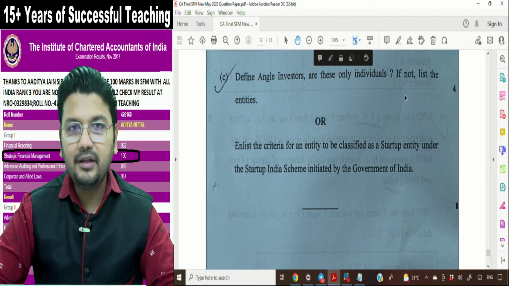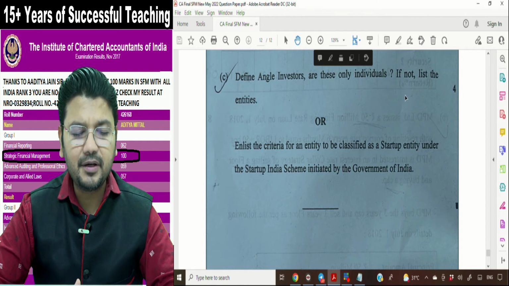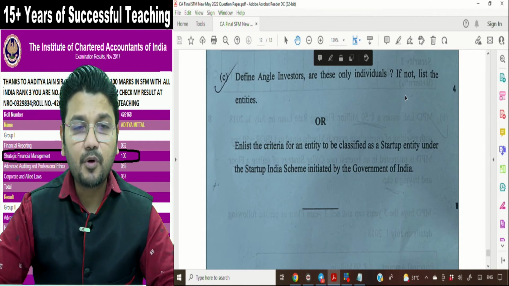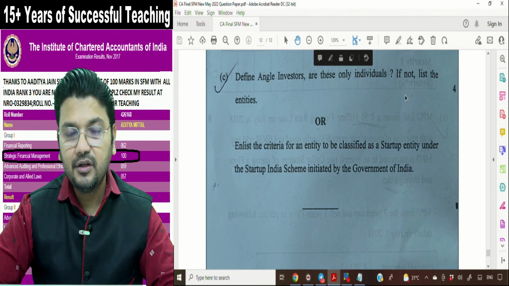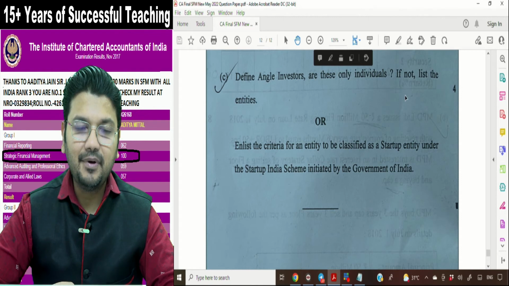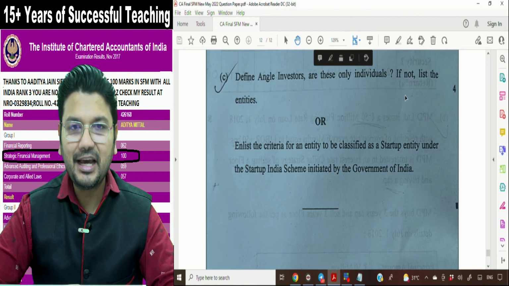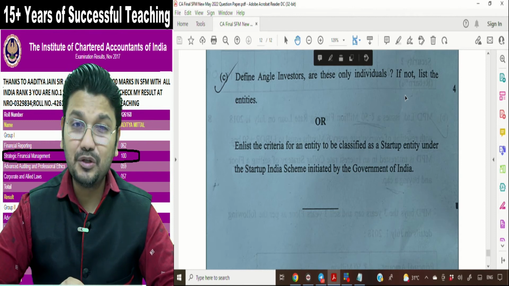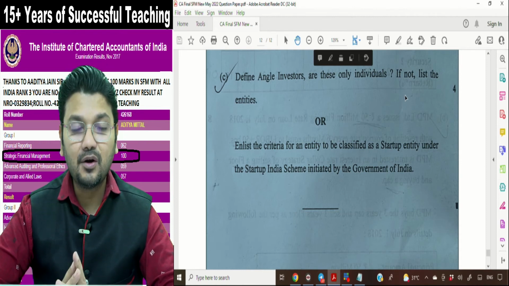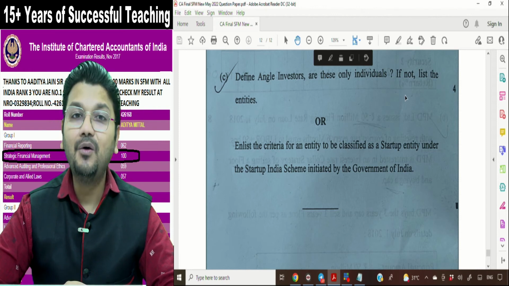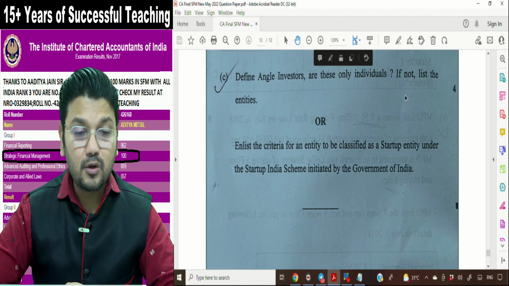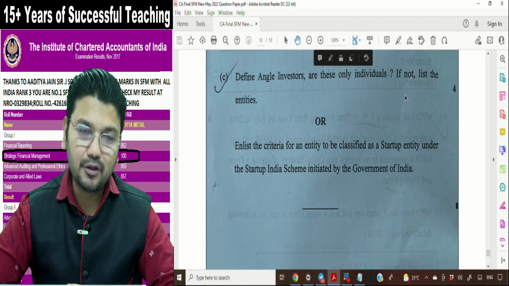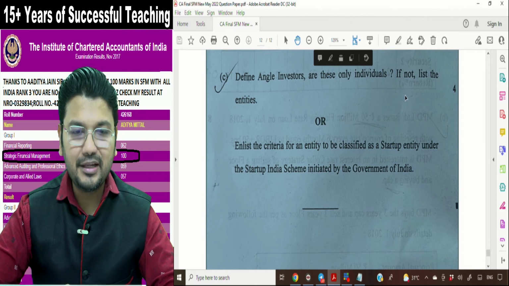All these concepts are covered in our 100% English lectures, which we are providing especially to our 100% English learner students. So definitely this time I am going to get a good result from South India also, because many times they used to complain that sir, your classes are not in English, so we are not able to join your classes. But now you are joining my classes, you are also appearing in the exam and you are getting good marks also. So I am waiting for your excellent result.